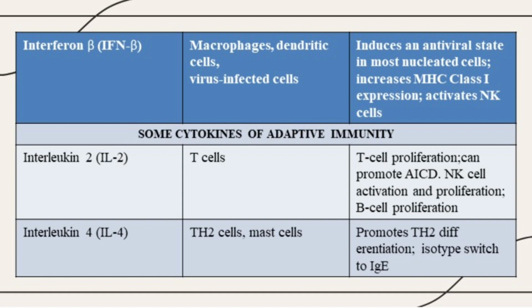Some cytokines of adaptive immunity. Interleukin 2 is secreted by T cells. Targets and effects: T cell proliferation, can promote AICD, activation-induced cell death; natural killer cell activation and proliferation; B cell proliferation. Interleukin 4 is secreted by T helper cell 2 and mast cells. Targets and effects: promotes T helper cell differentiation, isotype switch to immunoglobulin E.